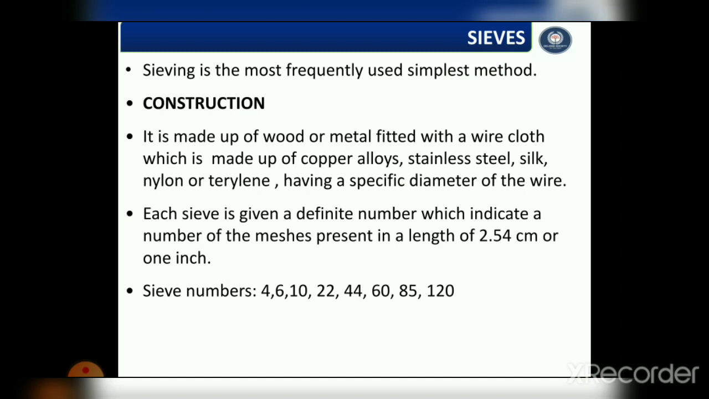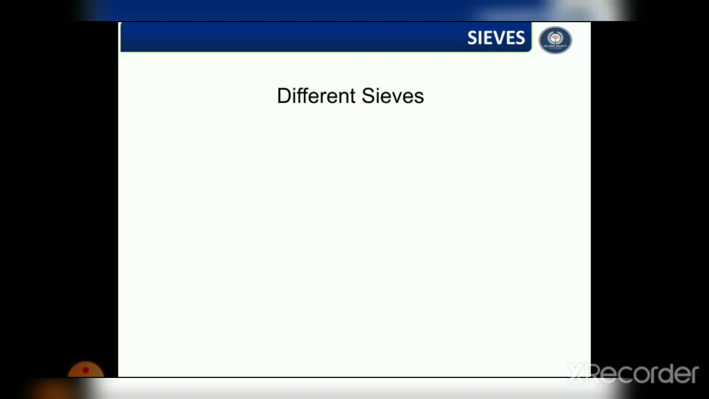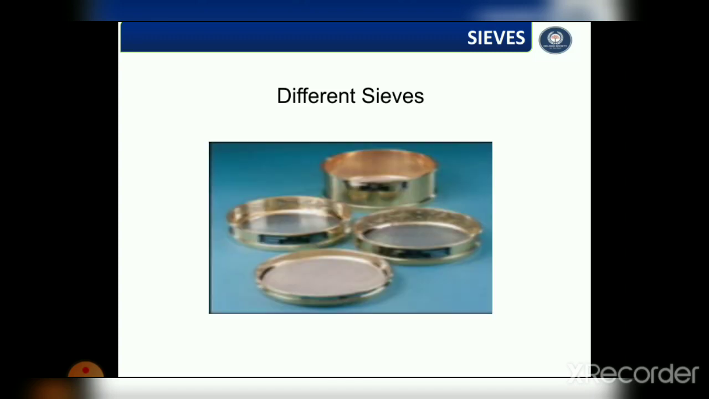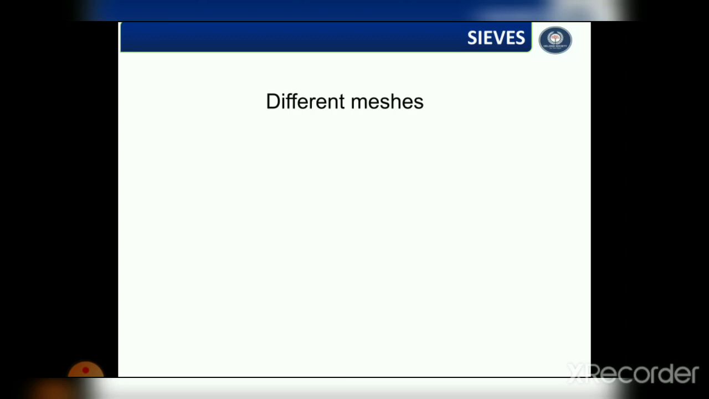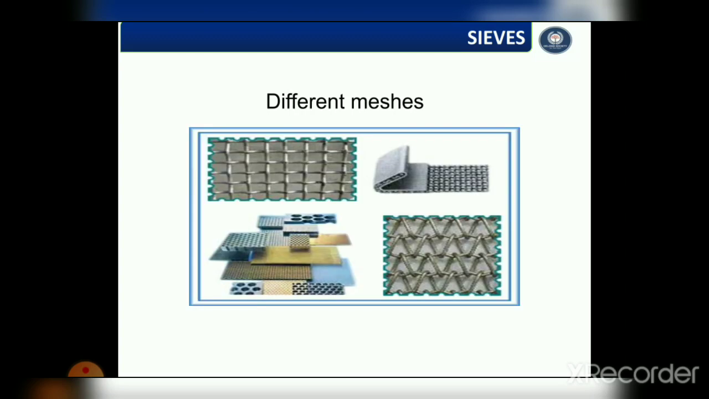That is, sieve numbers 4, 6, 10, 22, 44, 60, 85 and 120, which are used in pharmaceutical industries. Now, here are the different types of sieves and here are the different types of meshes.